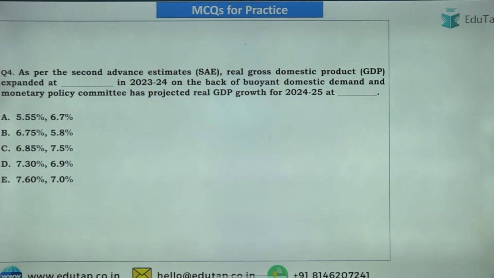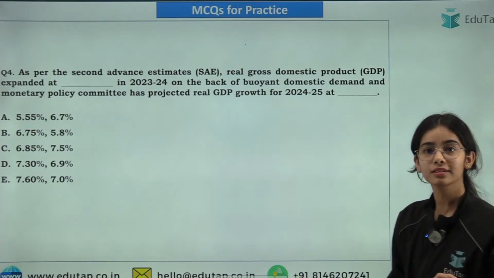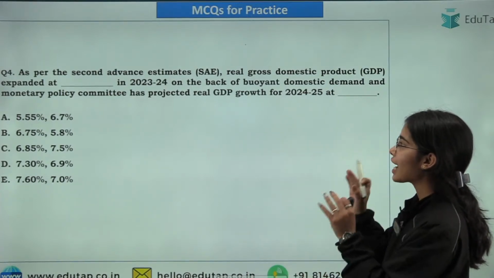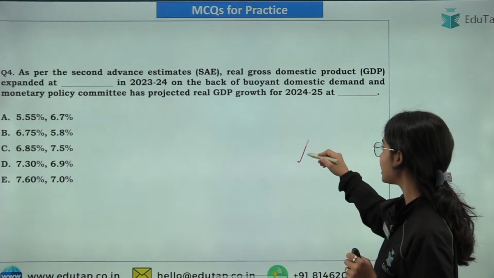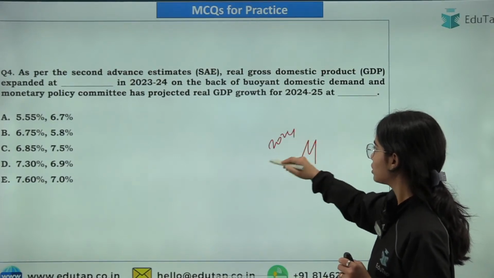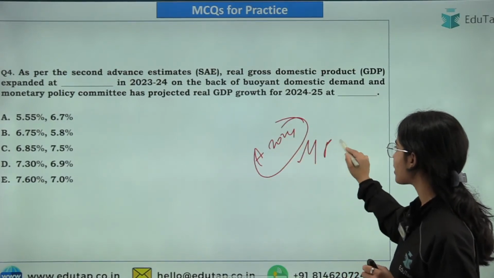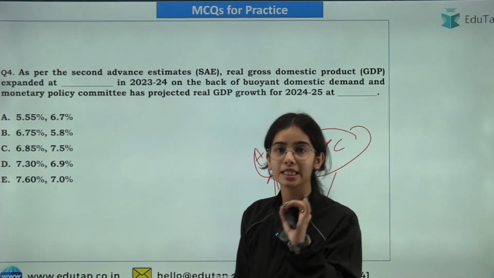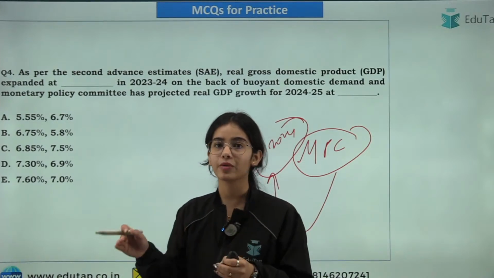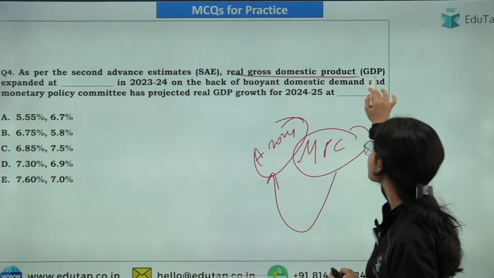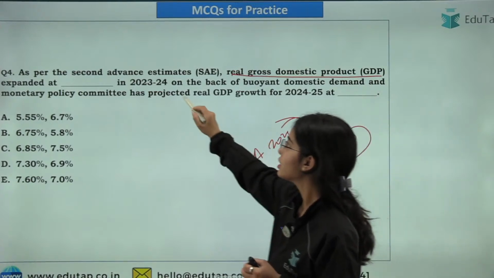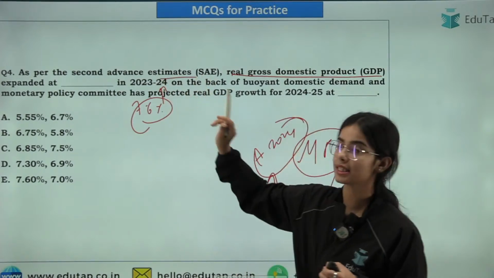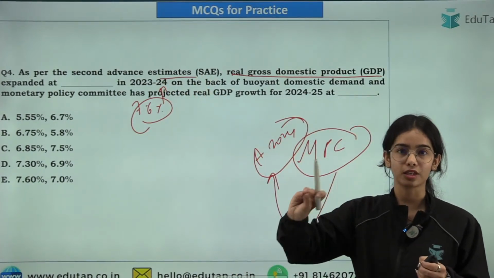Anyone? Okay, so I can see the answer E. Many of you are giving the answer E, so that is absolutely correct. As per the second advance estimates, recently in April 2024, there is the Monetary Policy Committee statement that is released, as the Monetary Policy Committee meeting has happened recently. In this statement, it is said that as per the second advance estimates, real gross domestic product expanded at 7.6% in 2023-24, and this data is released by the NSO, National Statistical Office.